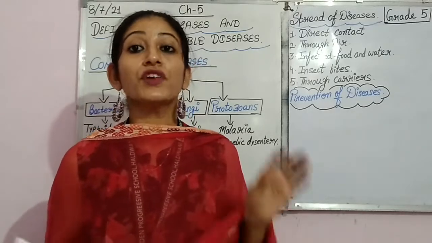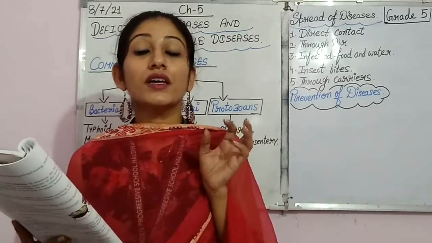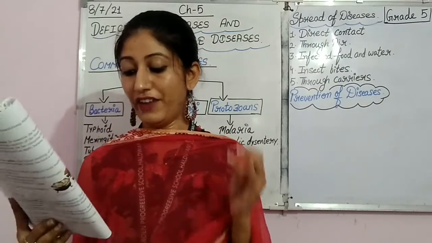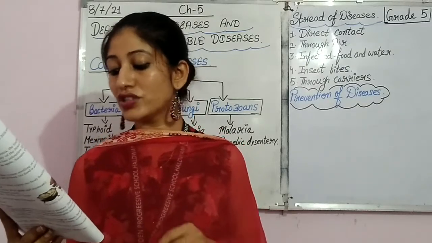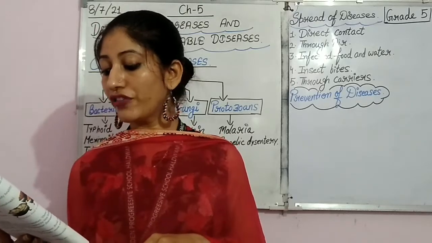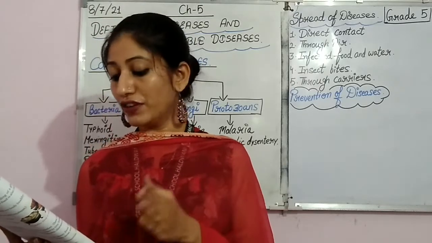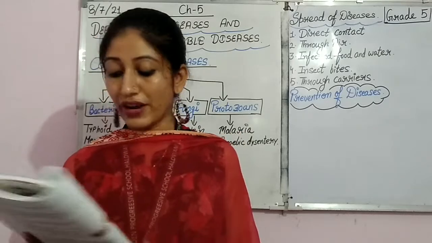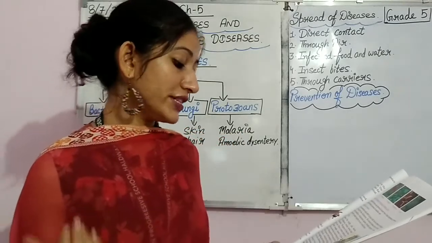That particular food will get destroyed with the germs. So flies and cockroaches carry the germs of diseases from rubbish heaps. When they sit on your food, they transfer the germs to the food. Whenever we eat such food, we fall sick.